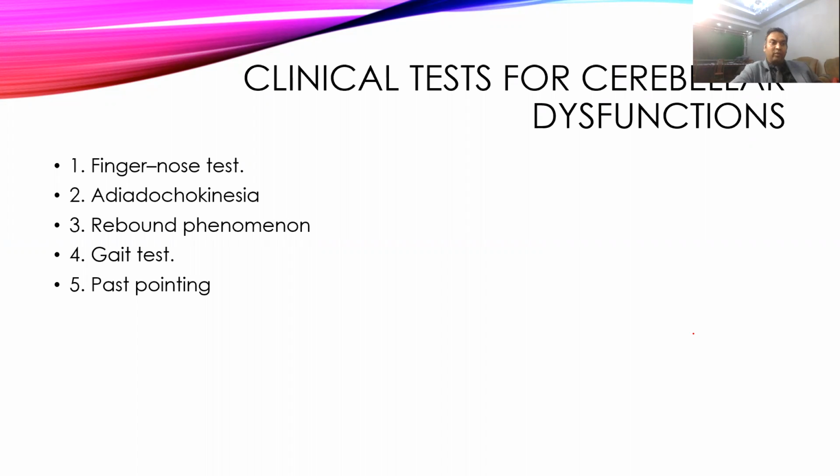The Romberg sign test is also done. Then we ask him to place an object on the table, and he goes beyond the target or stops before the target point. That is called past pointing. So these are a few tests which can be performed to diagnose a cerebellar lesion.